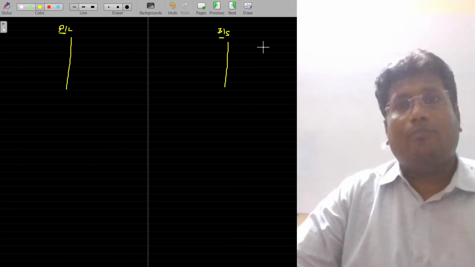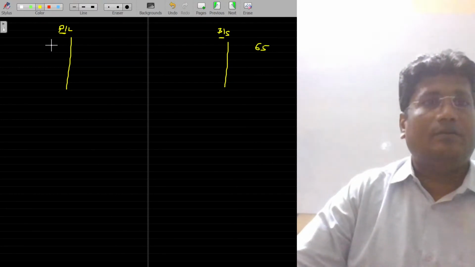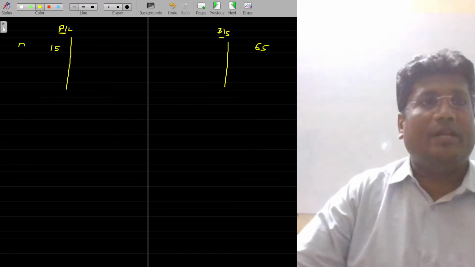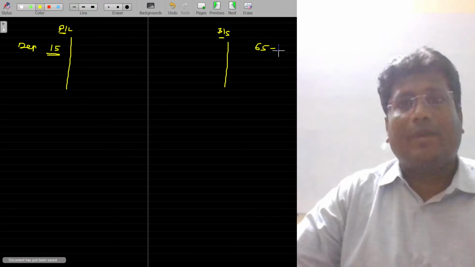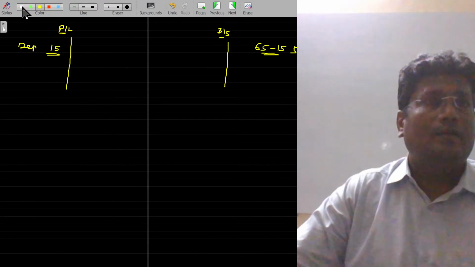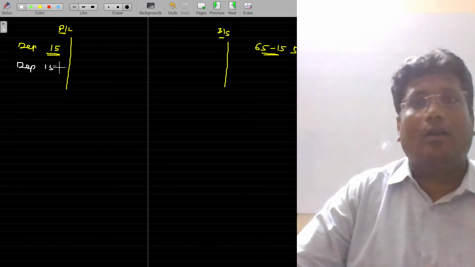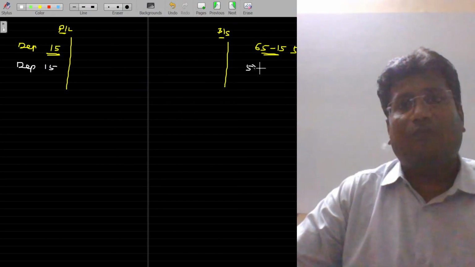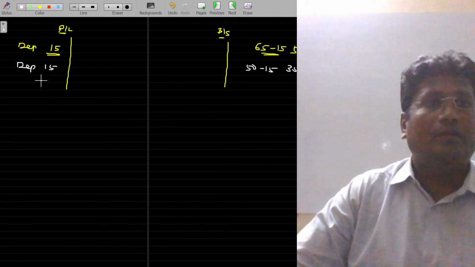the asset value is probably 65. In the very first year, 15 rupees is depreciation debited in the P&L account. At the same time, I am subtracting 15 from here, then it becomes 50. Second year, again I am debiting depreciation 15 rupees in the P&L account. From the 50, I am subtracting 15, then it appears as 35 in the balance sheet.